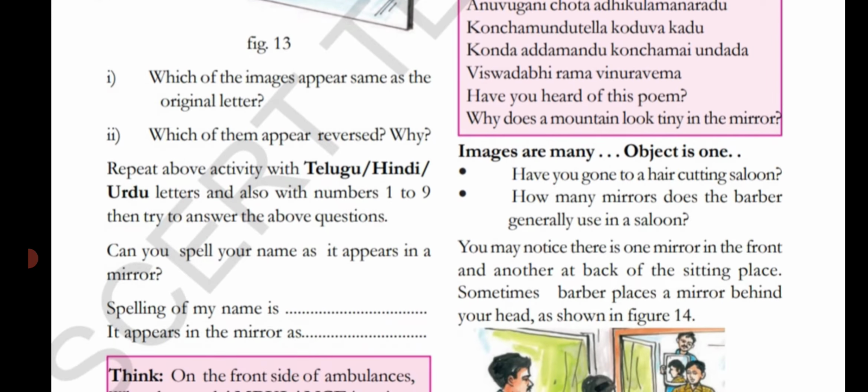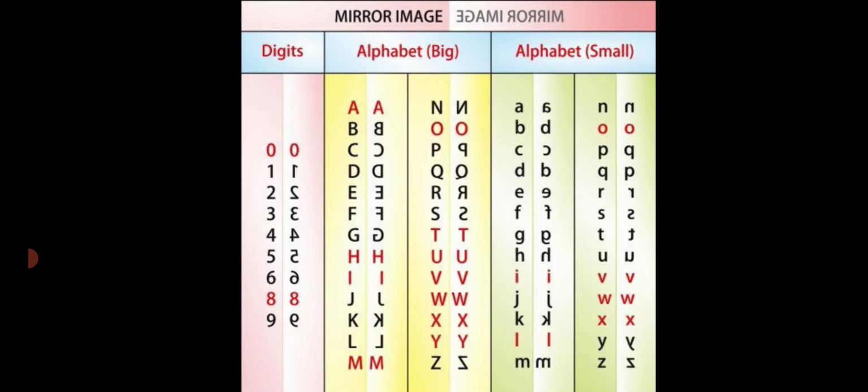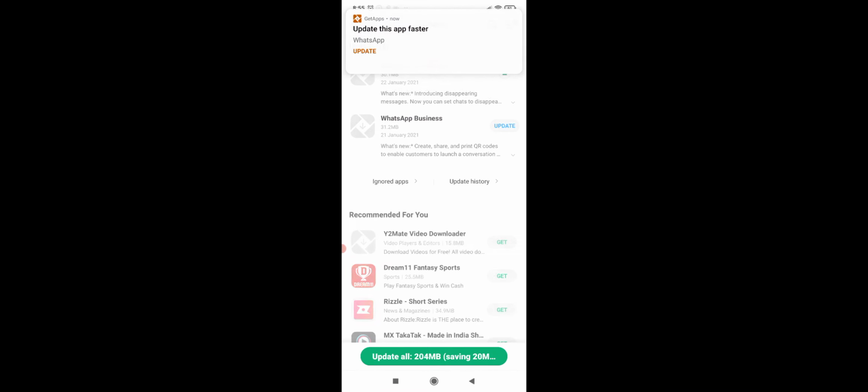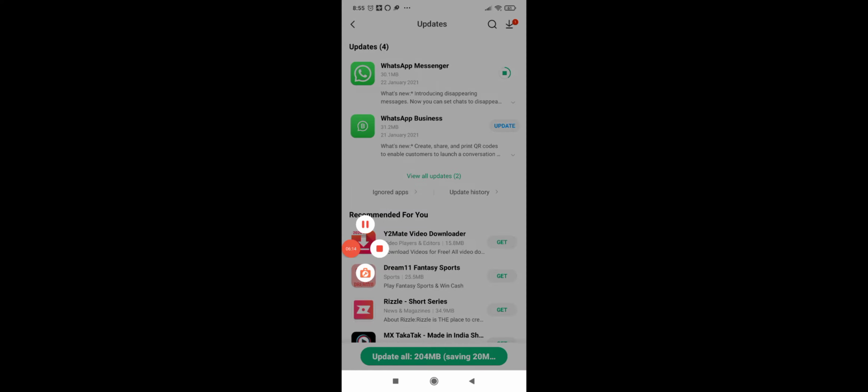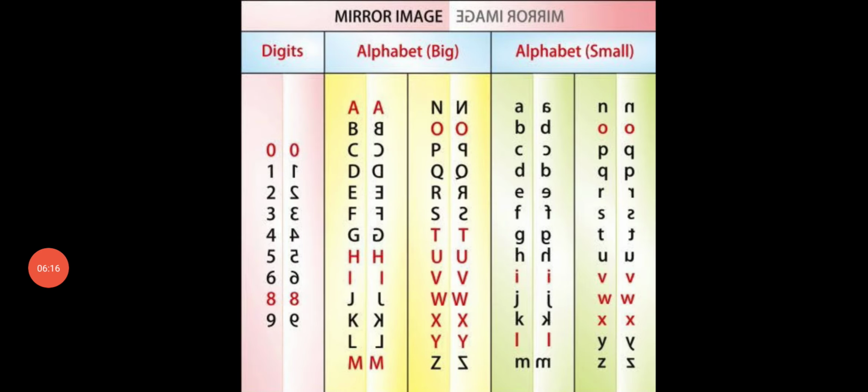Repeat the above activity with Telugu, Hindi, Urdu letters and also with numbers 1 to 9. Then try to answer the above questions. This activity I already gave you. Once let's see how they appeared. See here, alphabet big, alphabet small, and digits 0 to 9. Yes children, you could see the mirror image.